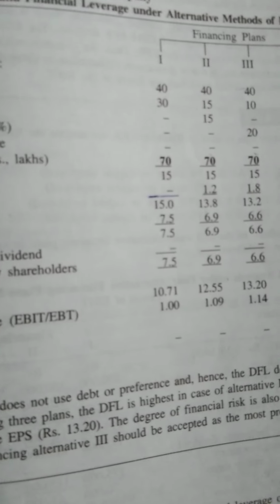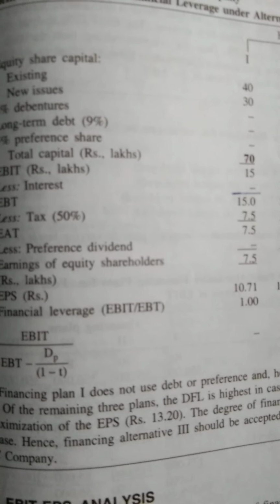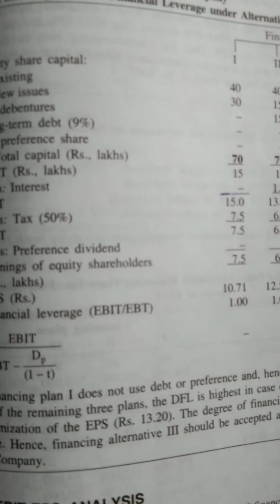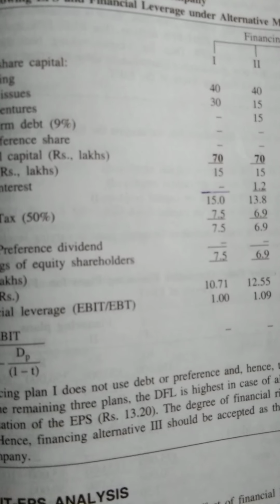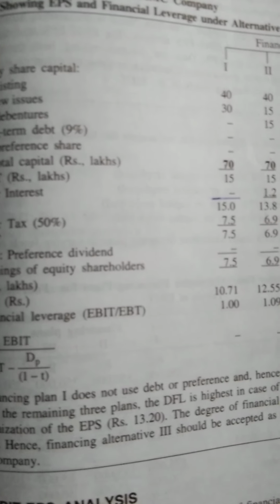These are the options. If you look at the third one, what they have given is 10 lakh in equity and the balance through 9% debentures.